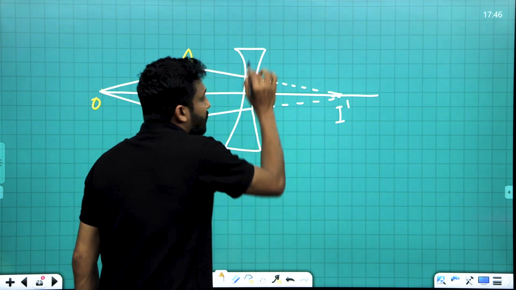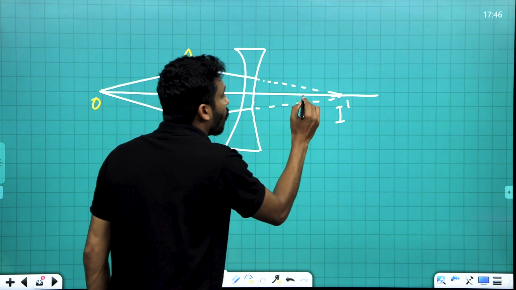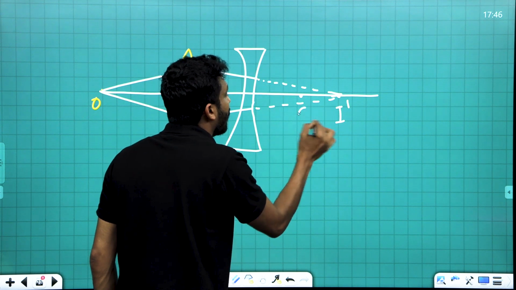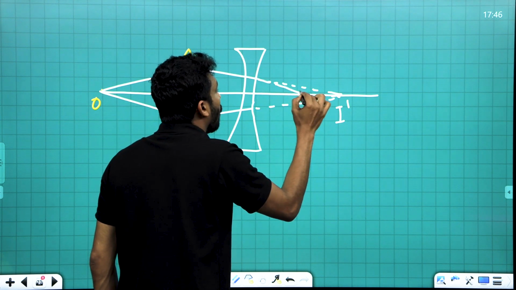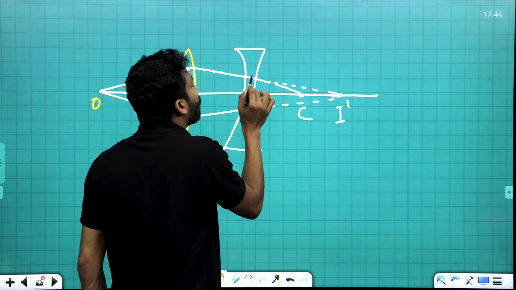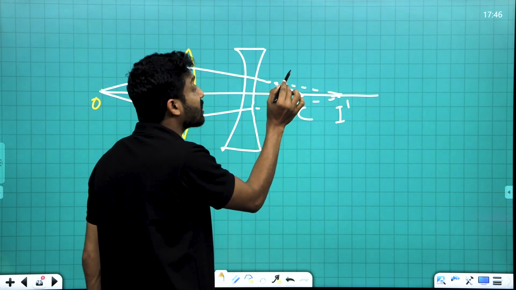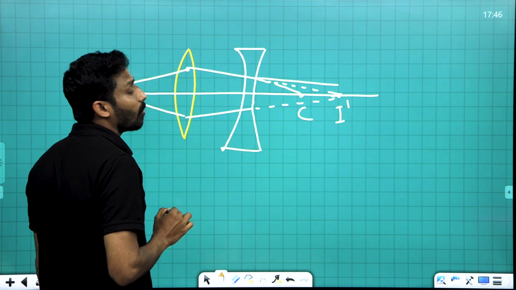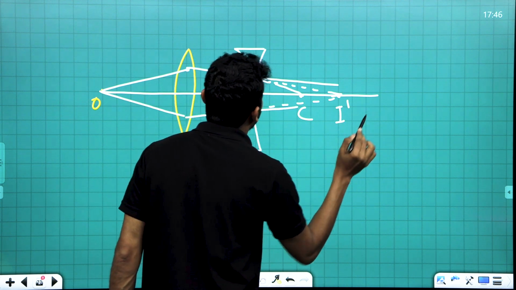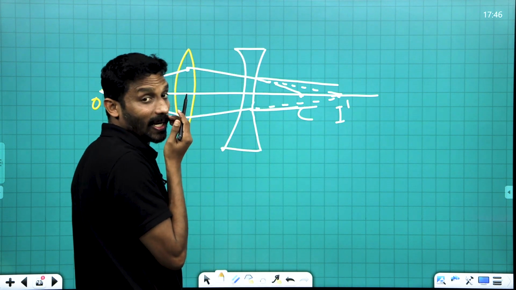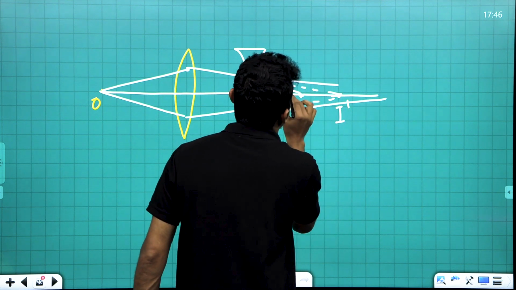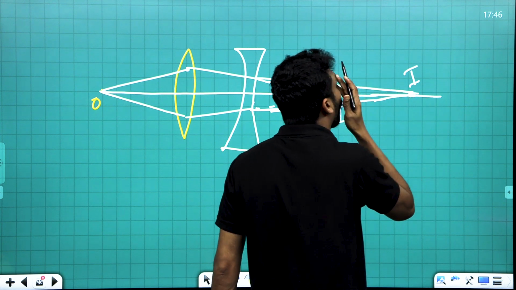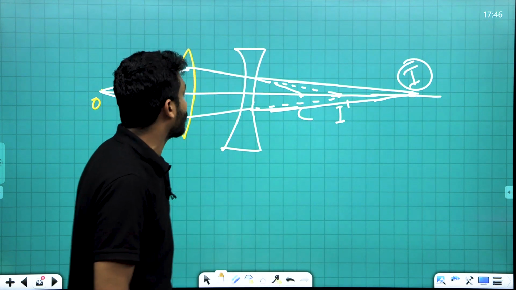See, the center of curvature I can mark somewhere here, the center of curvature of this face. If you draw a normal, then this ray moving from higher refractive index to lower refractive index will bend away from the normal. And this also will bend away from the normal. Diverging. And these rays will move to this point, and here the final image is formed. This is the final image formed.